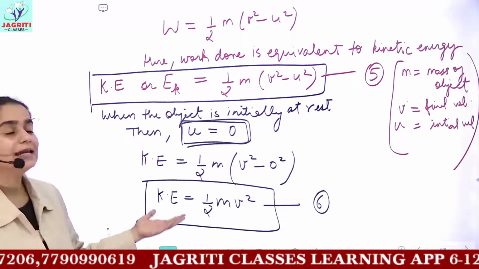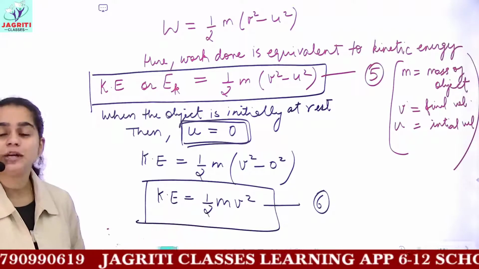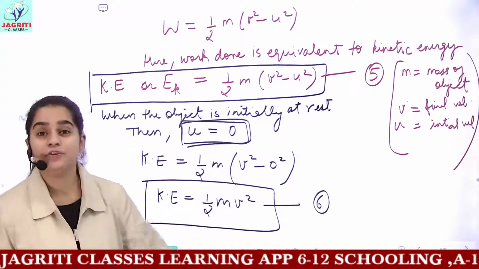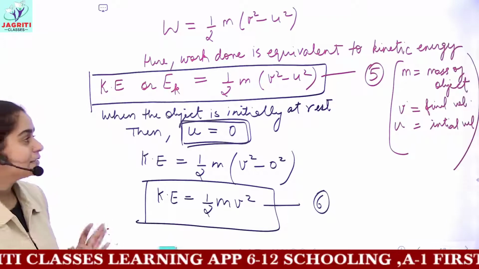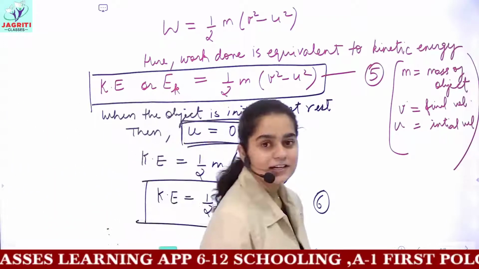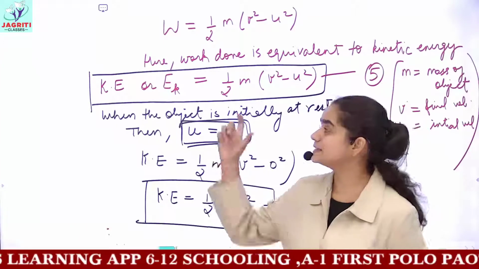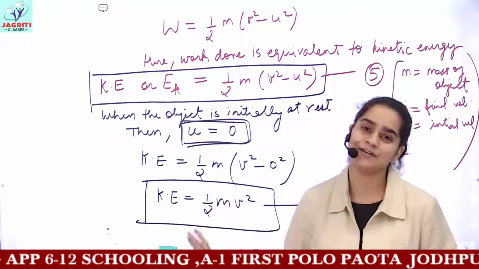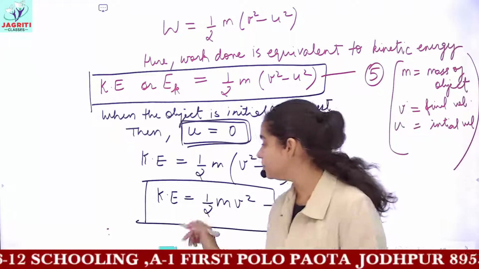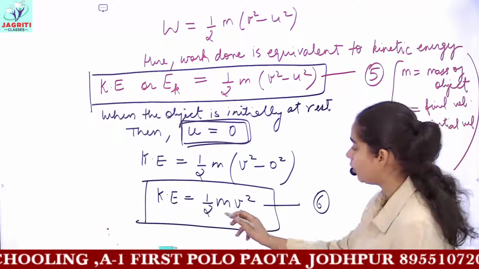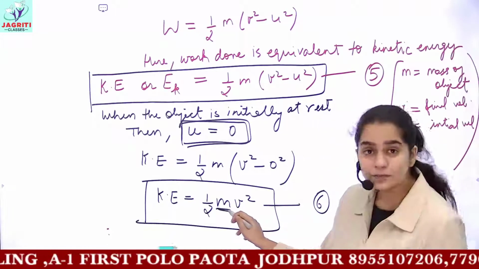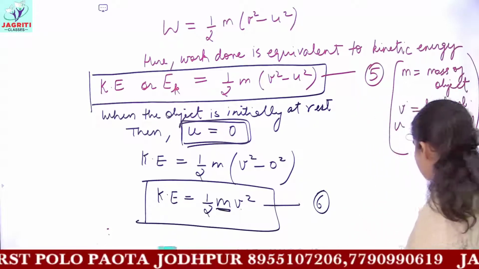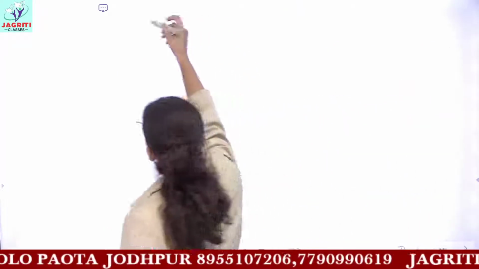So if you are asked what is the formula for kinetic energy, then you can say the formula for kinetic energy is half m v square. So this completes the topic of derivation of kinetic energy. Now we have discussed the statement, or the definition of kinetic energy and its derivation. Now you will be given numericals. Let's suppose an object of mass 10 kg is moving with a velocity 5 meter per second. Then you have to calculate its kinetic energy.